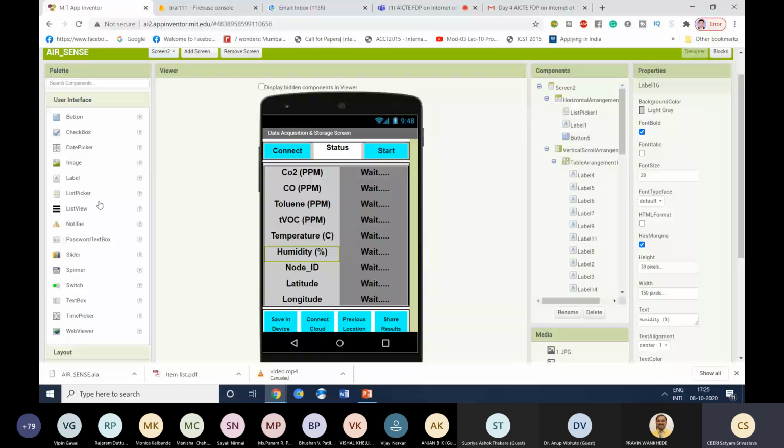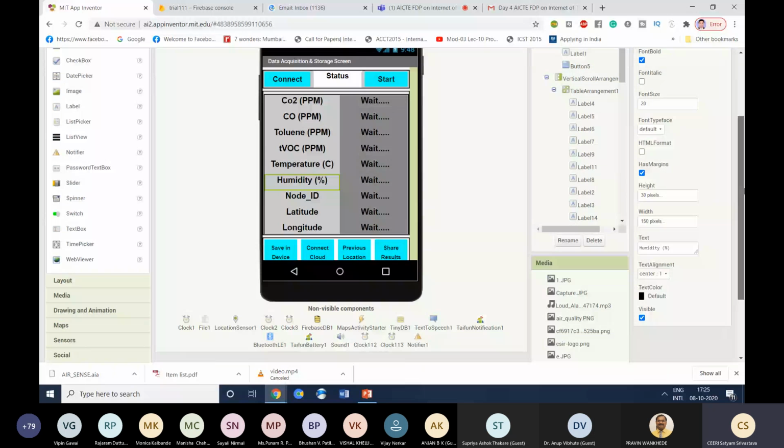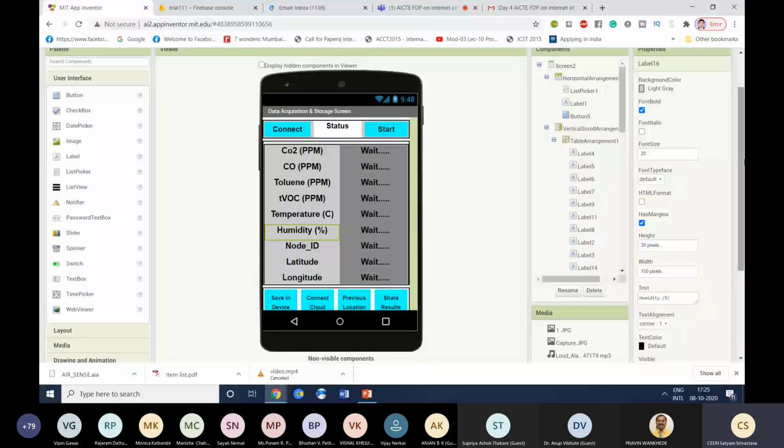So there are 2 kinds of user interface. One kind is like this button, checkbox, which, if you select these user interface components for your app, you will see on your screen, like I am seeing this button, I am seeing this text box. There are other things which are non-visible kinds of user interface, like this notifier, right?